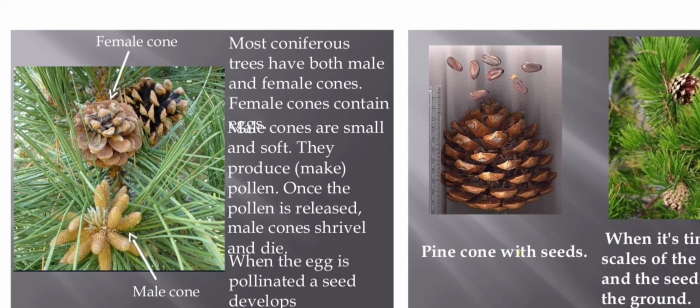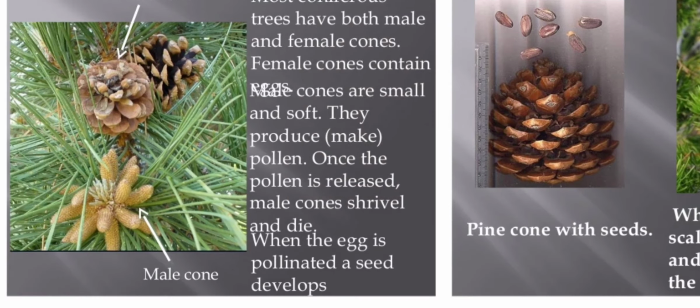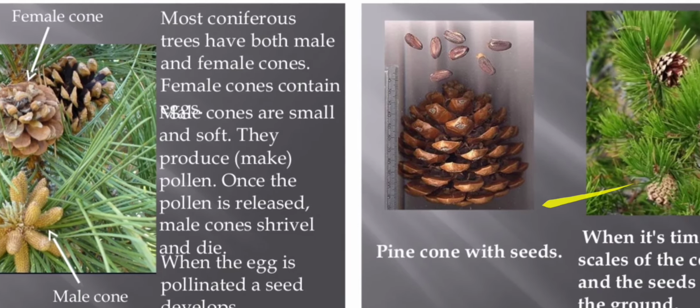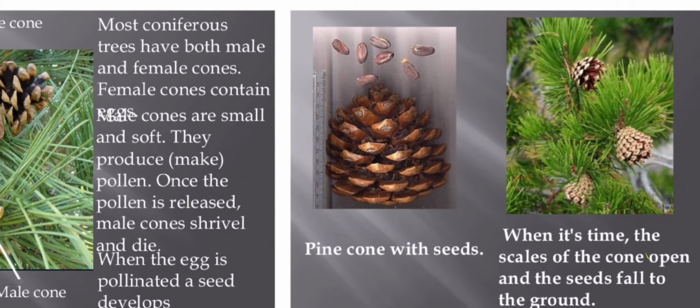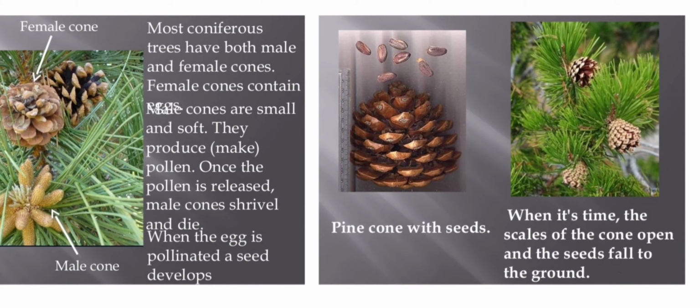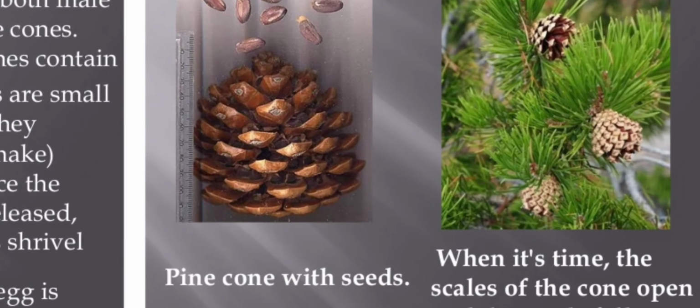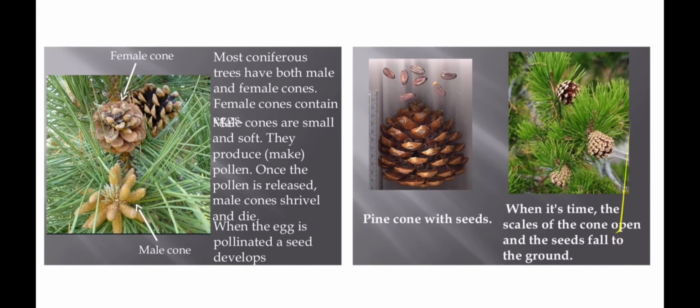And you can see very clearly the male and female cone in Pinus. Male cones are yellow in color due to the presence of yellow colored pollen grains. Students, in the second image you can see the female cone after maturation releases seeds, and when it's time the scales of the cone open and seeds fall to the ground. And in this image you can see the release of the seeds from the female cone.